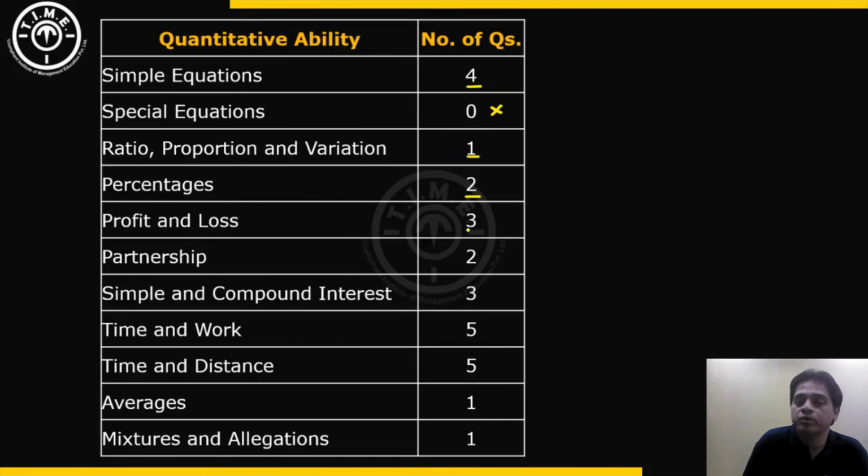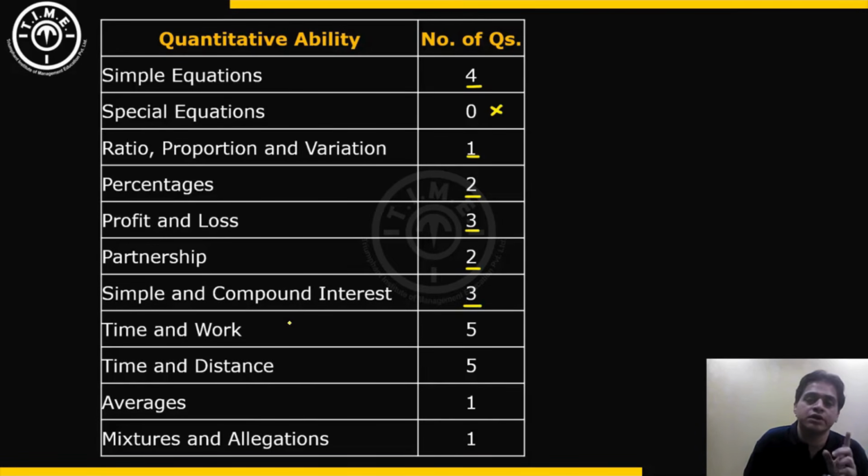3 questions of profit and loss. Those 3 questions again classified as easy to moderate. 2 questions based on partnerships, out of which 1 was easy, 1 was slightly more challenging. It had a person investing for 6 months, another person for something like it was not for an entire year. There were 3 persons investing. So that question was slightly more challenging for the students. 1 was pretty easy.